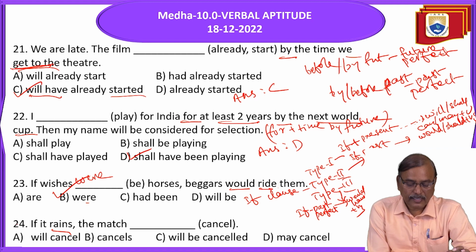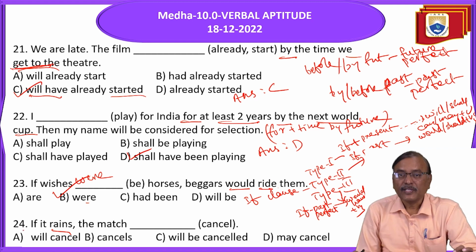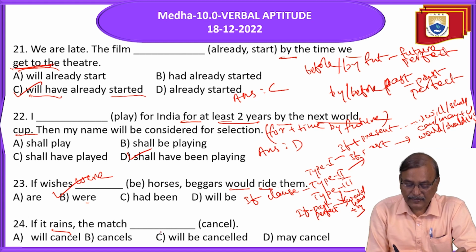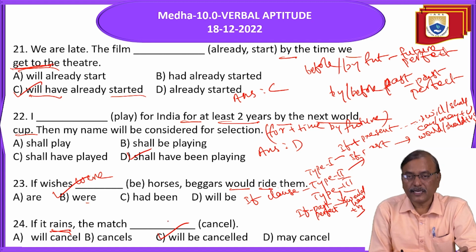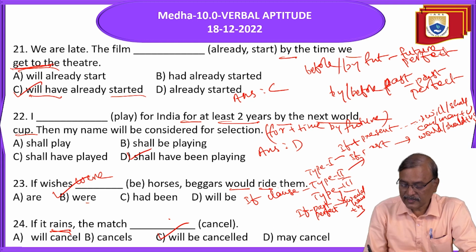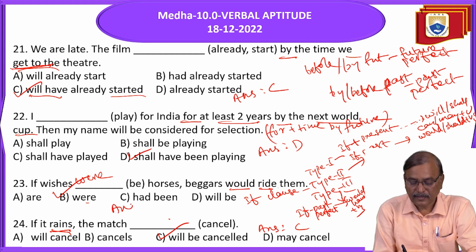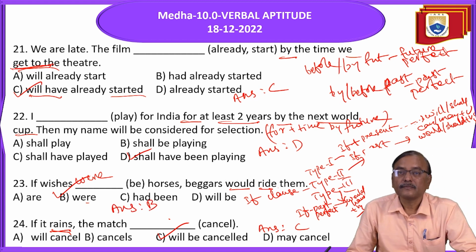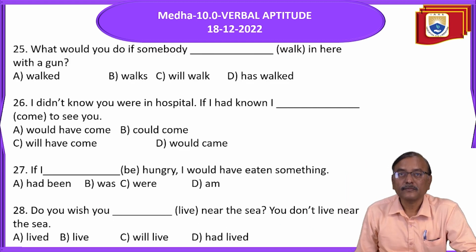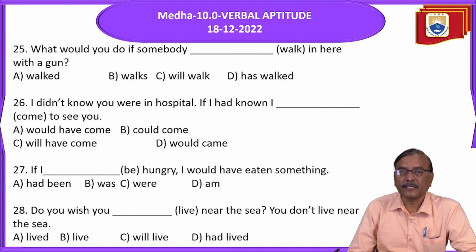Now let us see this 24th one. If it rains, the match will be cancelled. Will be cancelled, simple future. This side simple present tense, this side simple future. So the answer here is C. This answer is B. Next. What would you do if somebody dash walk in here with a gun?